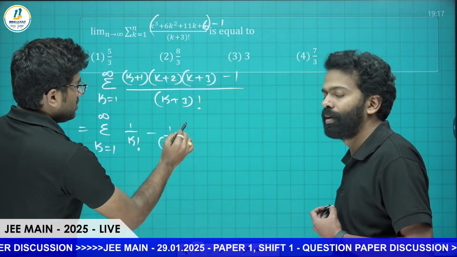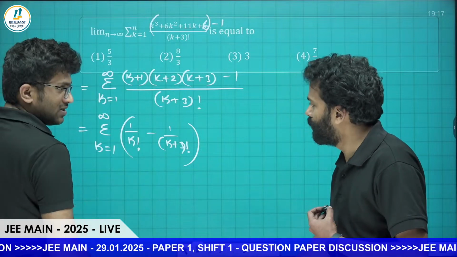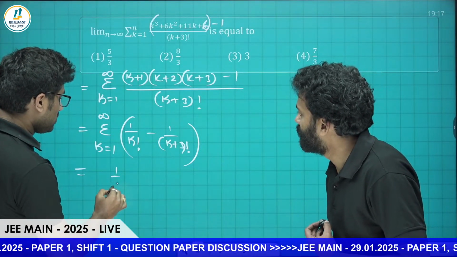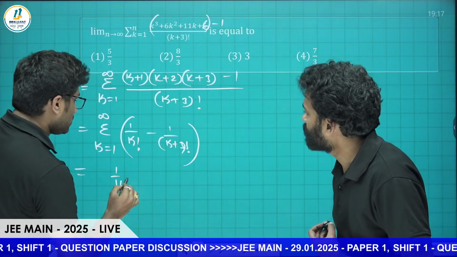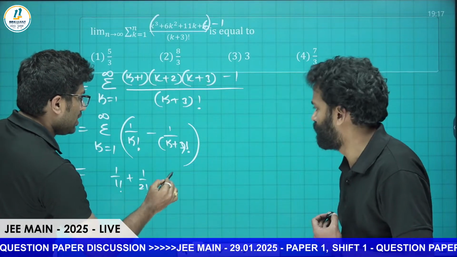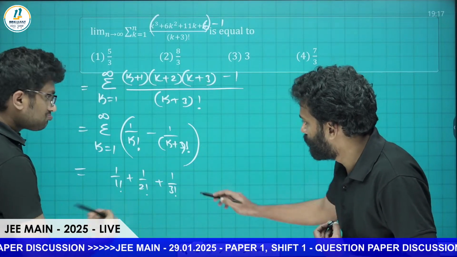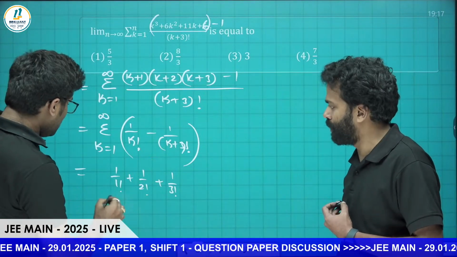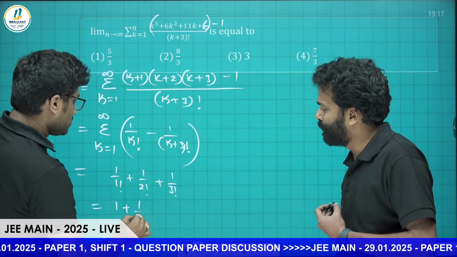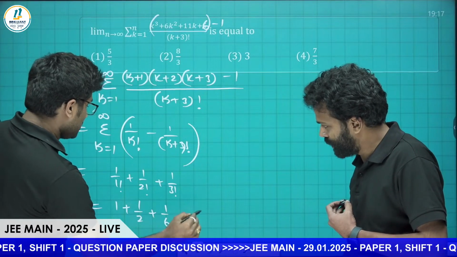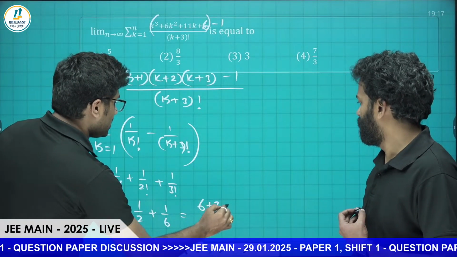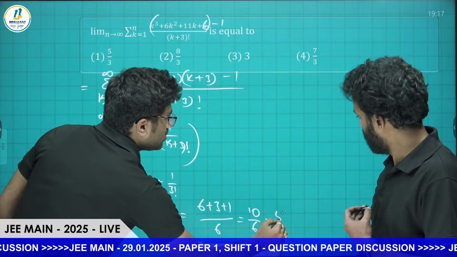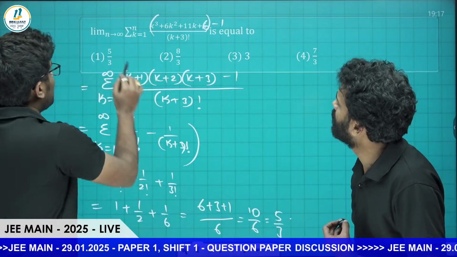See students, this is nothing but our telescopic series. The core is broken, and the difference is 3, so this equals 1 by 1 factorial plus 1 by 2 factorial plus 1 by 3 factorial. The rest will cancel out. So this equals 1 plus 1 by 2 plus 1 by 6, which equals 6 plus 3 plus 1 divided by 6, that is 10 by 6, which equals 5 by 3. So the answer is 5 by 3.